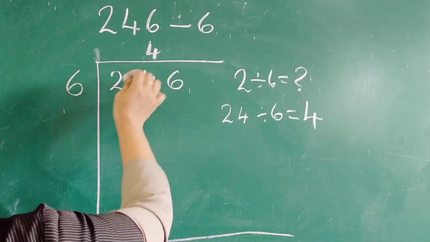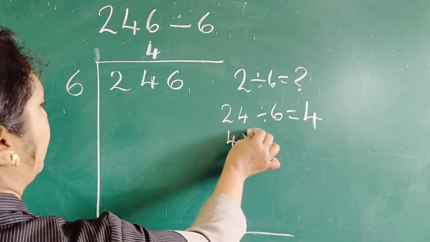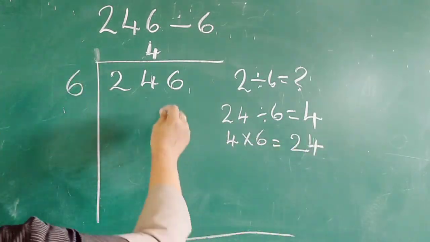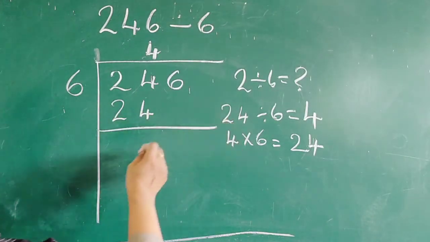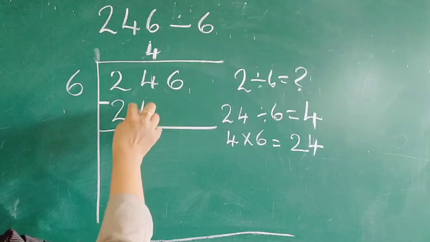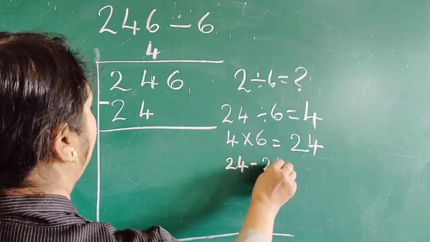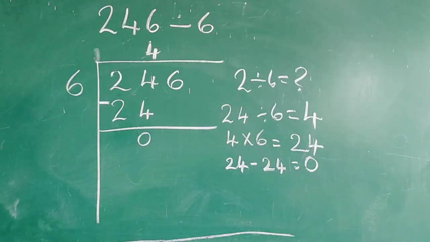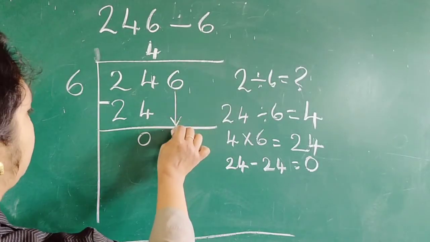Next let's multiply this 4 and 6. 4 into 6, 4 6s are 24. Okay, that 24 we have to write here just below this 24. Next step, we have to subtract 24 from 24. Then we will get the answer 0. That we have to write here. Okay, next we have to bring down this 6.